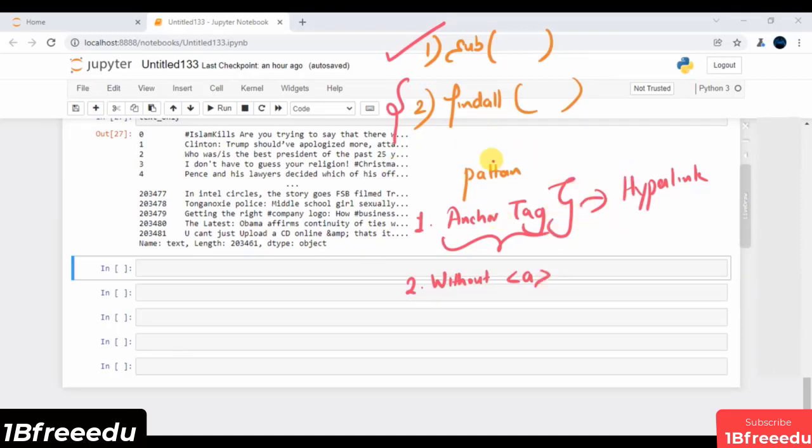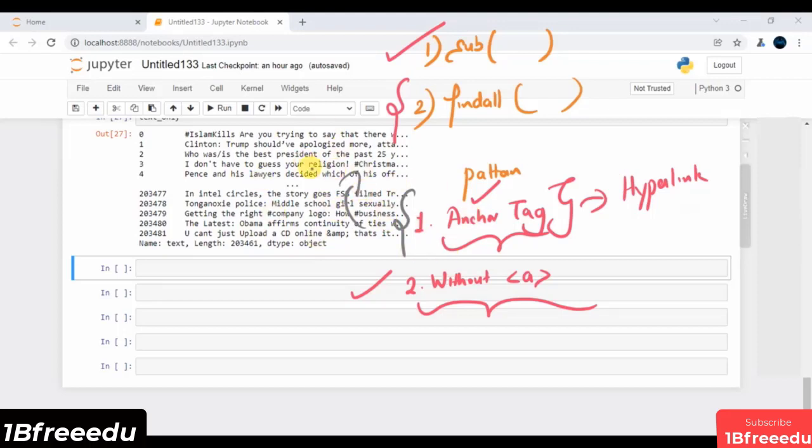Of course, this is a part of web development, so we will not go into its depth as it is totally out of context. The second pattern that you can think of, imagine if you have such kind of data that follows the second pattern. Let's say you have some website, but we are fortunate enough that in this data, our patterns lie inside the second way, where we do not have any anchor tag. But of course, the first scenario is one of the most real-world problems. That's why we will also touch upon it at the end of the use case as a setup problem use case. So of course, in this session, we will touch upon the second one.